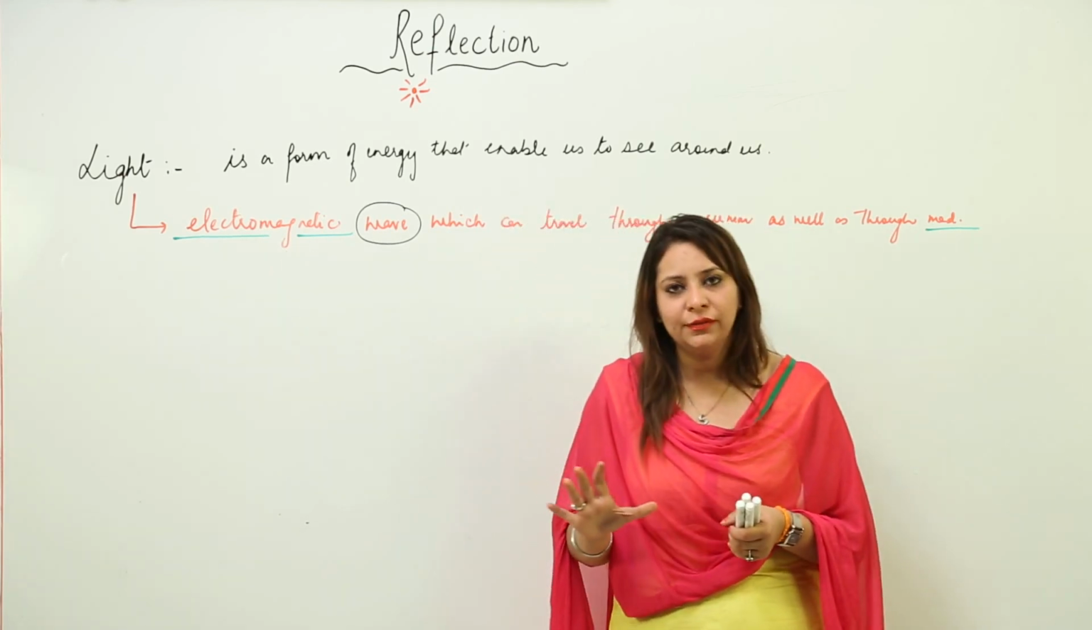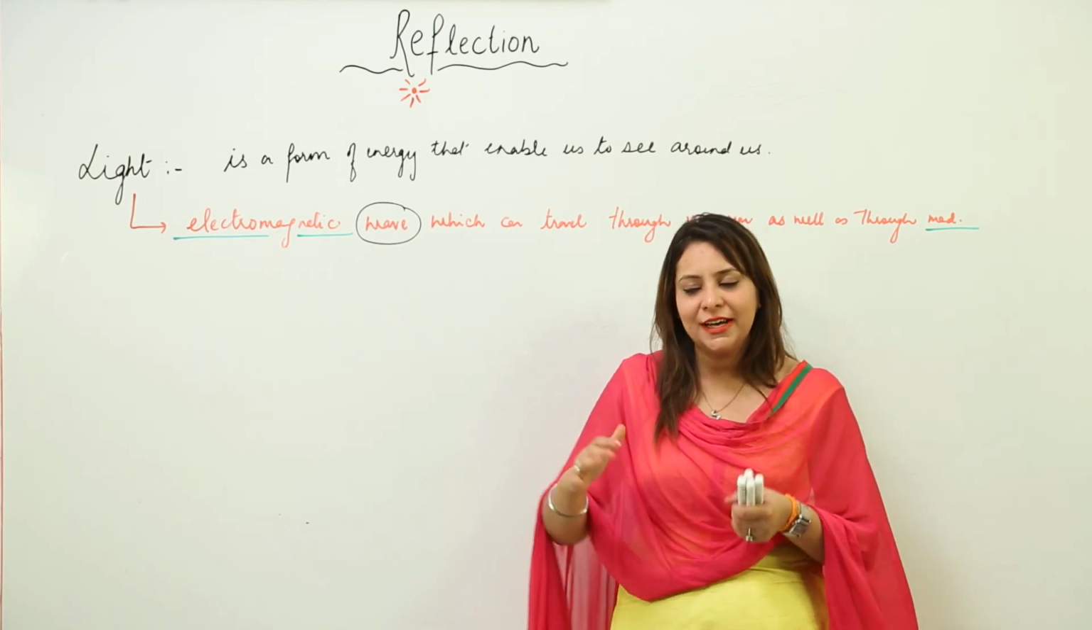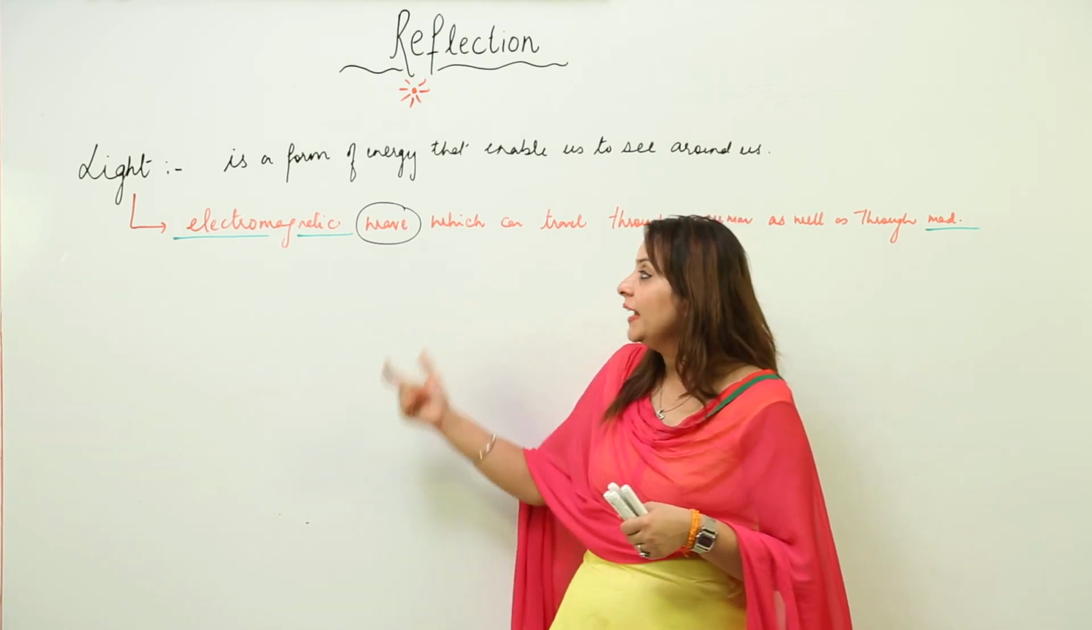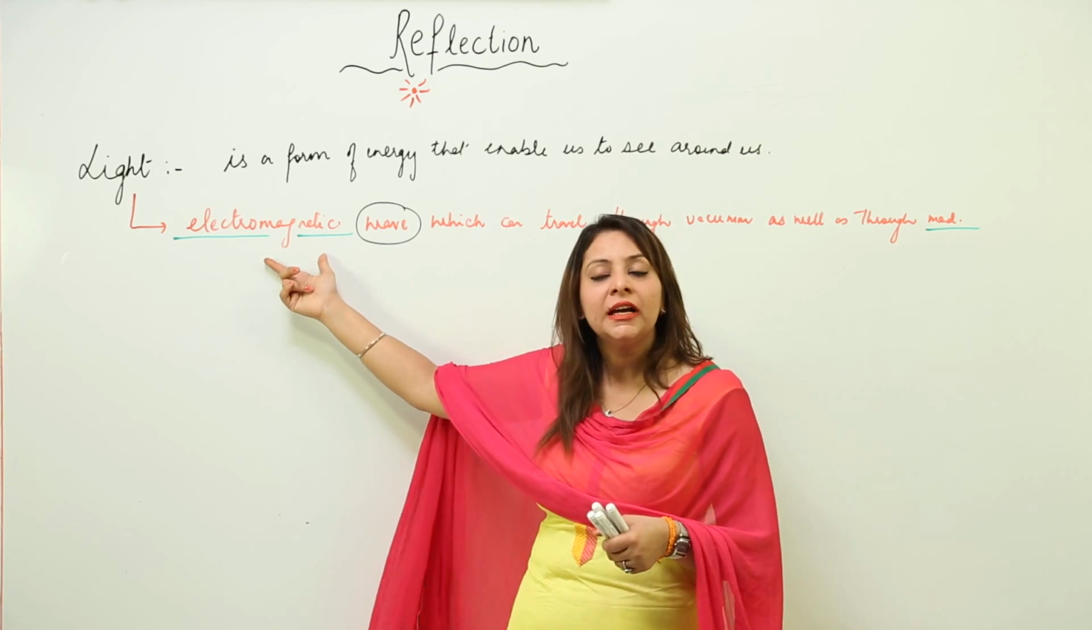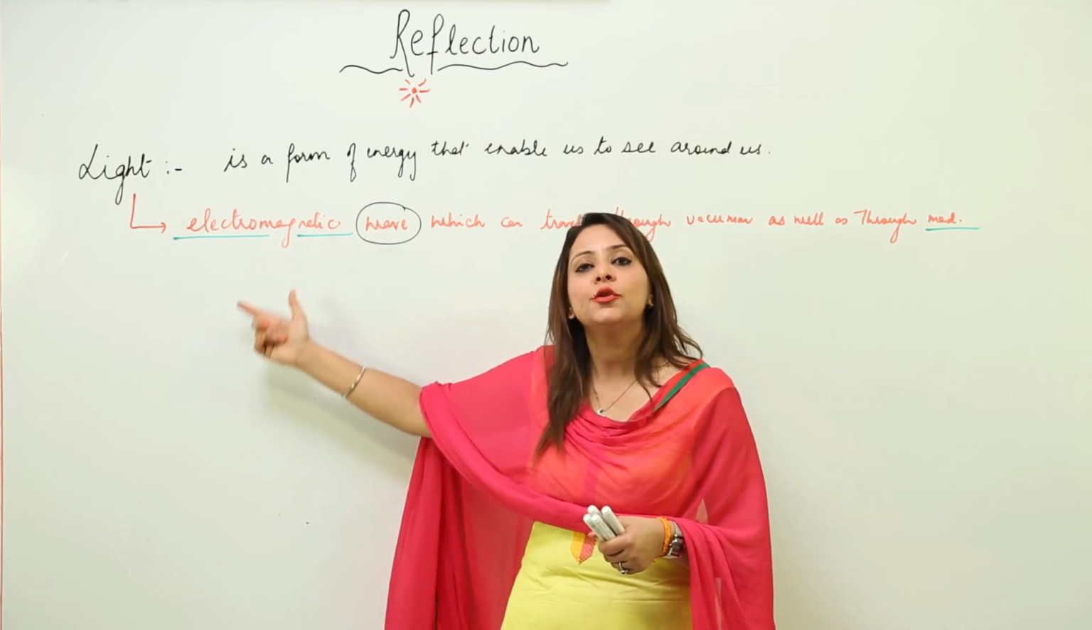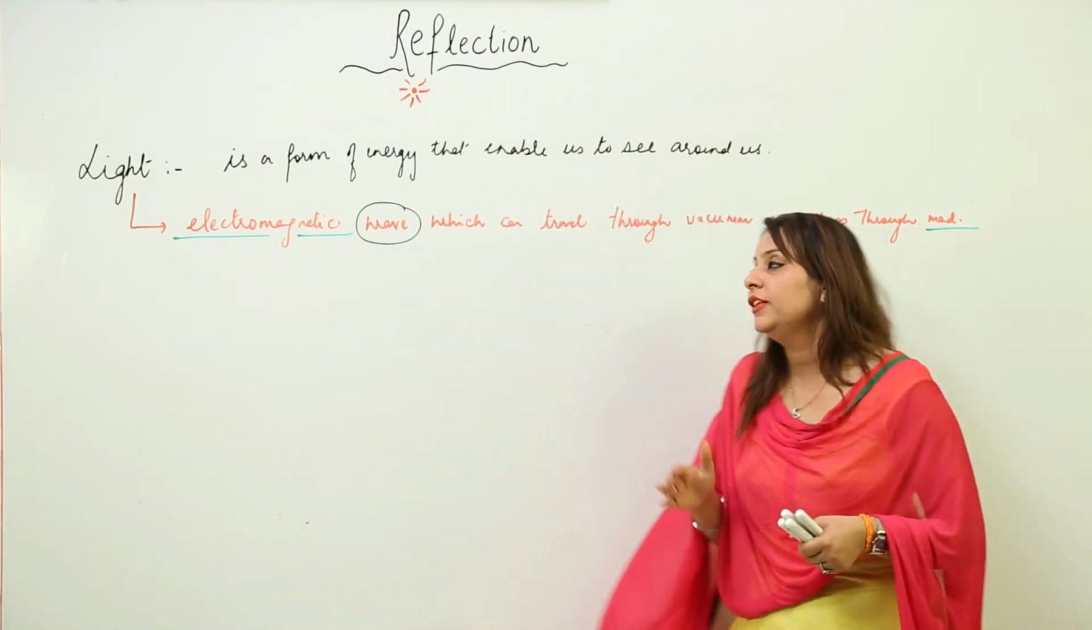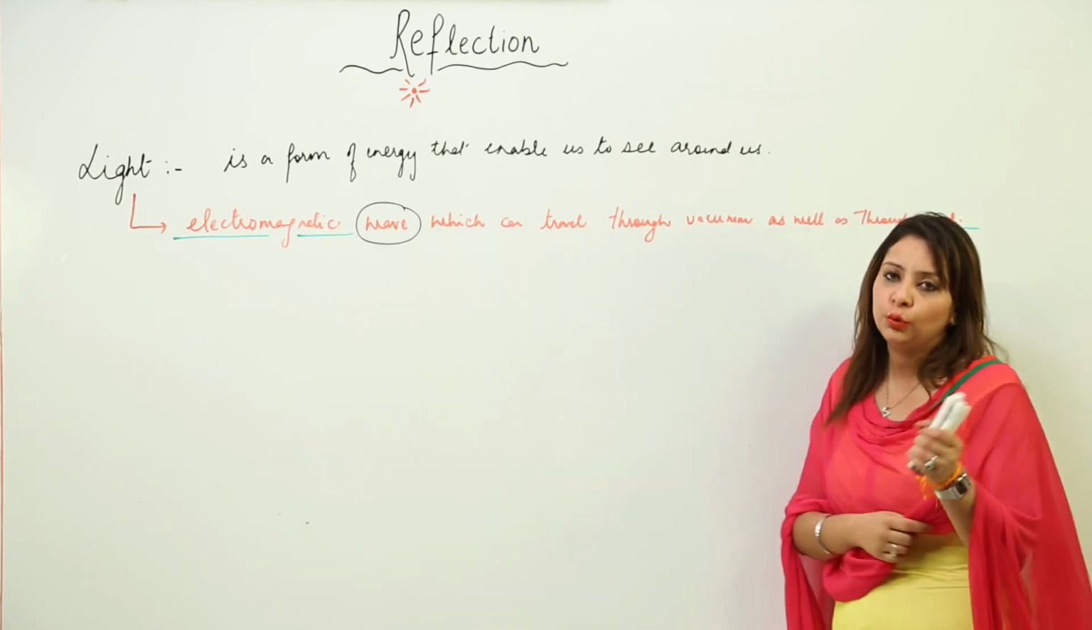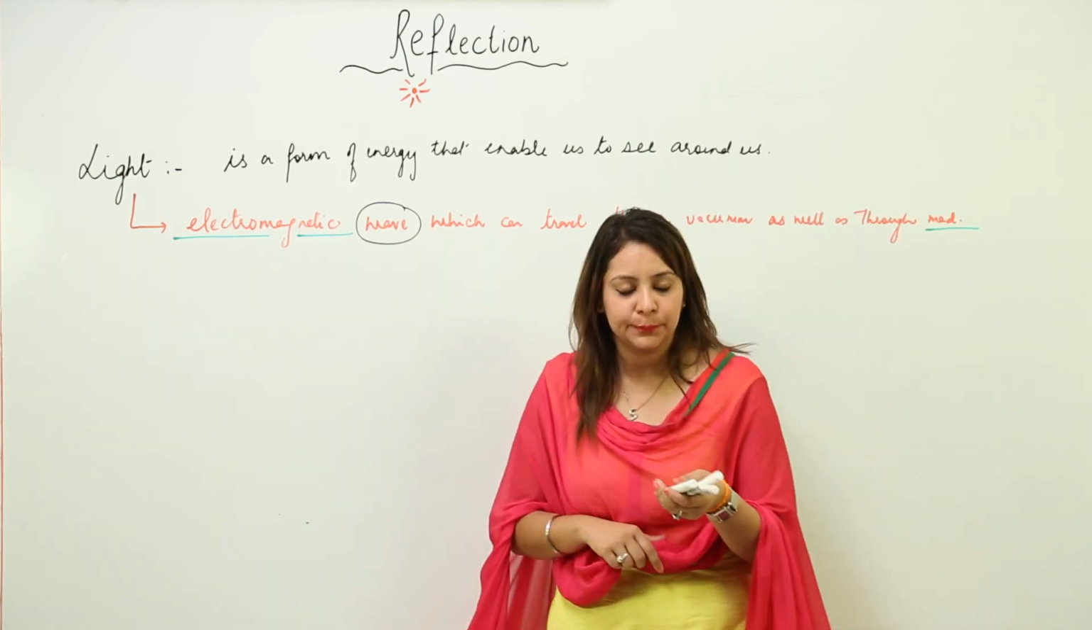Now you know what a wave is: a regular disturbance in a medium where energy transfer occurs, right? And what kind of wave? Electromagnetic. And what is electromagnetic? That which can travel through medium as well as through vacuum. So this is what light is.